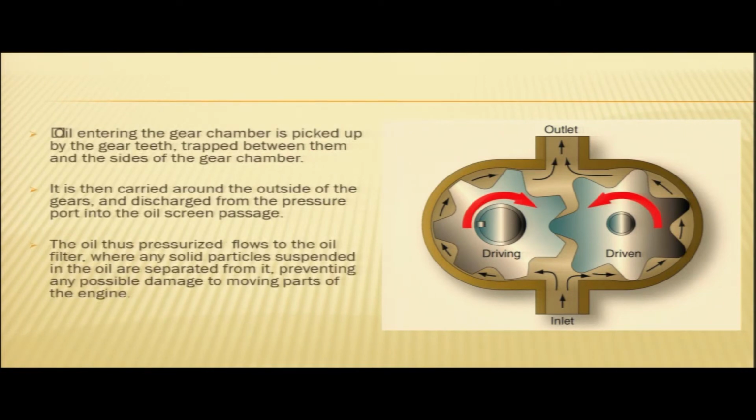Oil entering the gear chamber is picked up by the gear teeth, trapped between them and the sides of the gear chamber. So this oil is picked up by these gear teeth and is trapped between the teeth and the gear chamber. It is then carried around the outside of the gears and discharged from the pressure port into the oil screen passage. Now this oil is pressurized here and goes through this outlet.